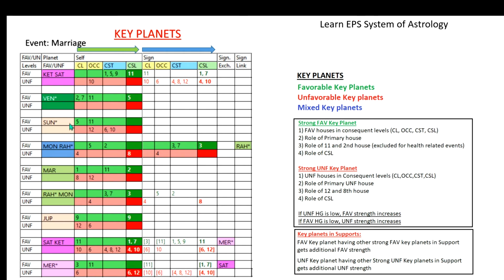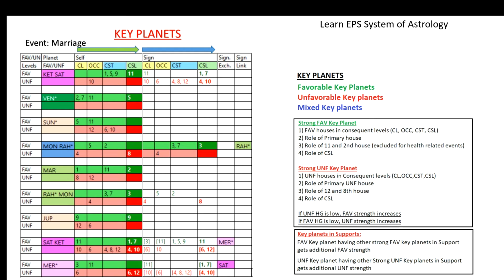Look at the Sun: it has got 5 and 11, but unfavorable 12, 6 and 10 as well. Favorable is lesser, but unfavorable is more. That is the reason the color of the Sun is towards red, but a very light red. But look at Mars and Rahu: favorable houses are present and unfavorable is less. So the favorable strength is indicated in green, but it is not dark because the unfavorable house is also present. Like that, we can identify with the background shade. It is called the key planet shade, and we can identify the overall strength of that key planet.